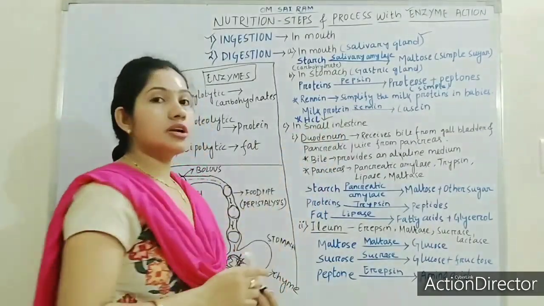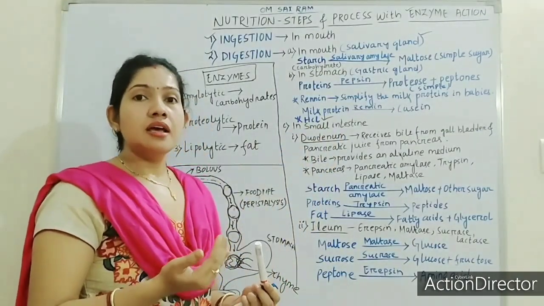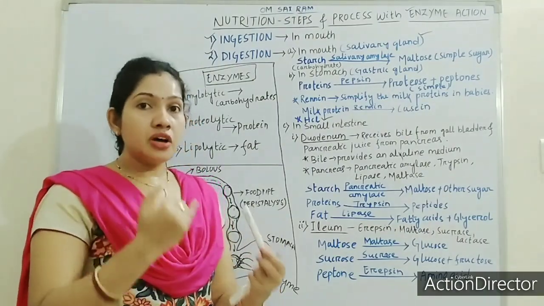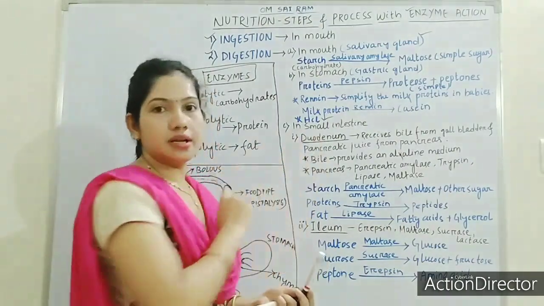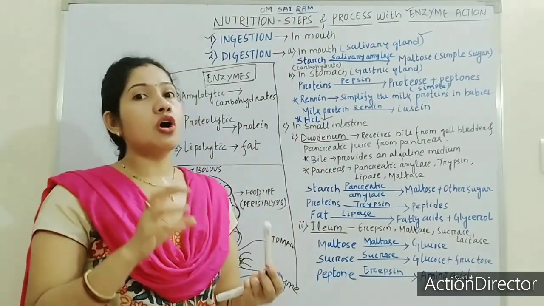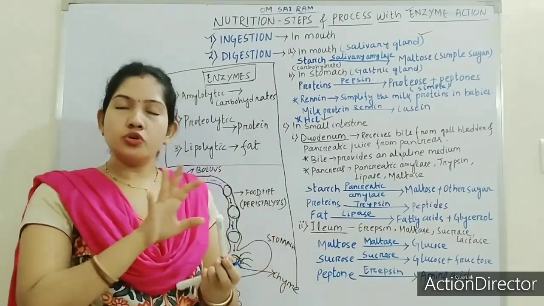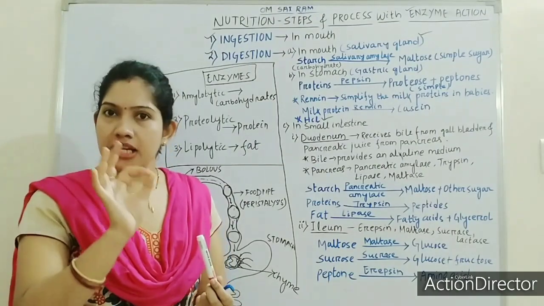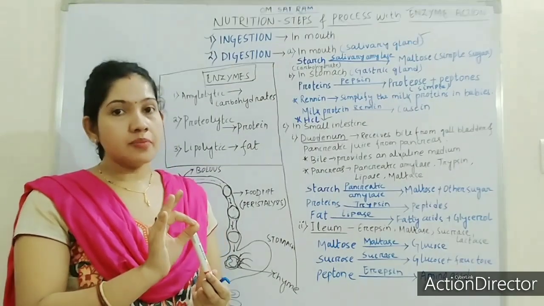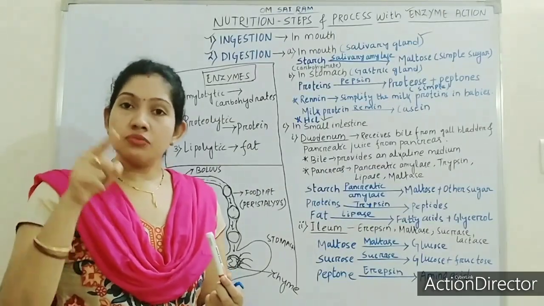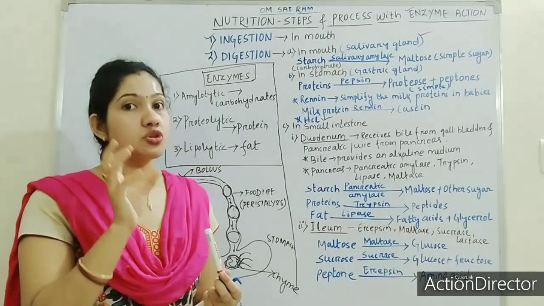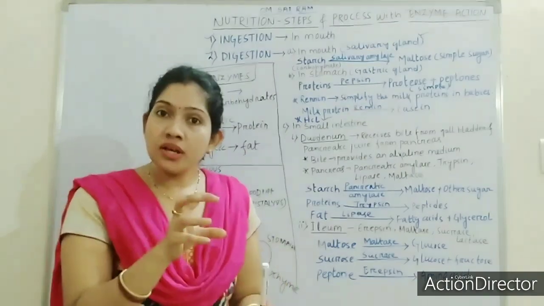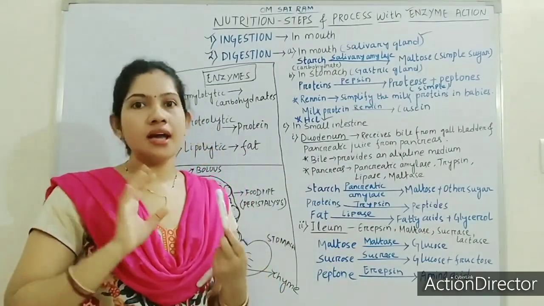In the small intestine, what happens? When it receives the chyme from the stomach, the first portion of the small intestine is the duodenum. The duodenum does not have any gland, but from where will it receive enzymes? The secretion from the gallbladder, that is the bile. Bile will be secreted from the liver and it will be stored in the gallbladder. Already we had discussed, and that bile which is stored in the gallbladder will be poured into the duodenum.